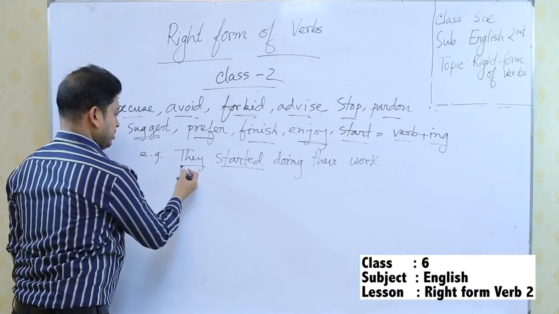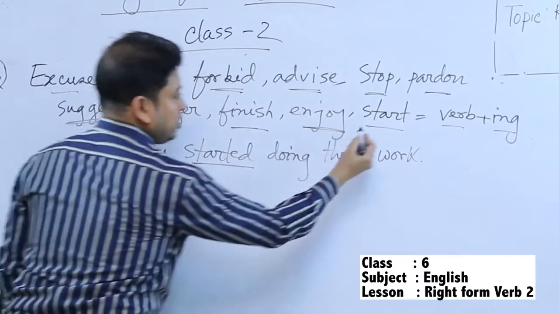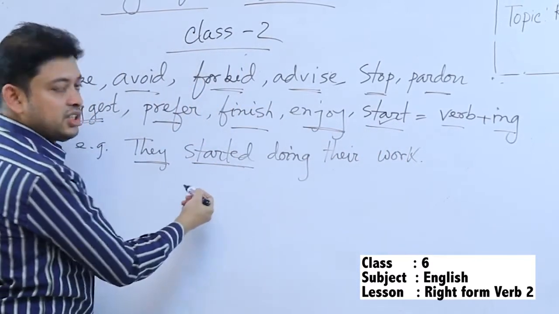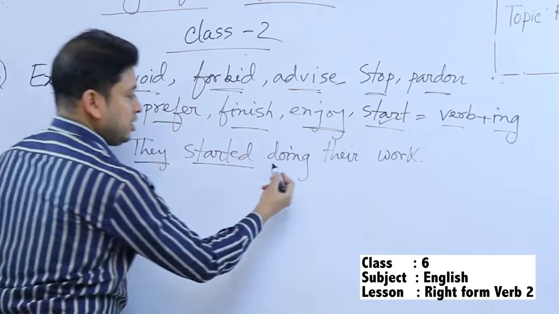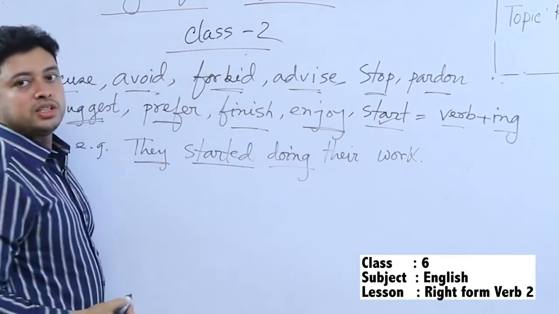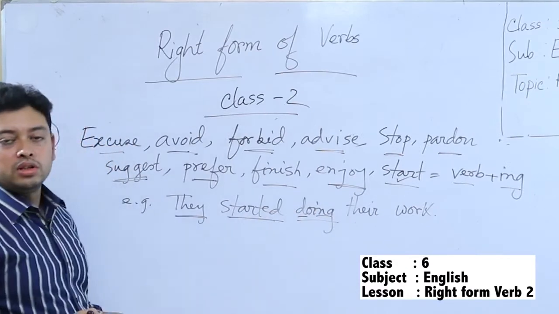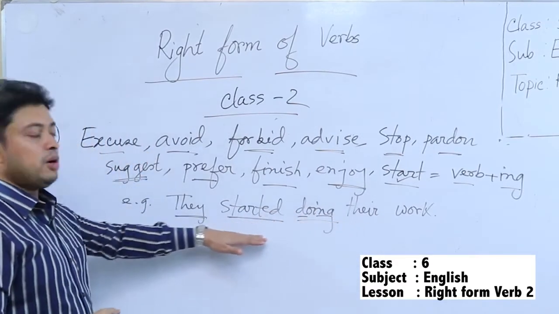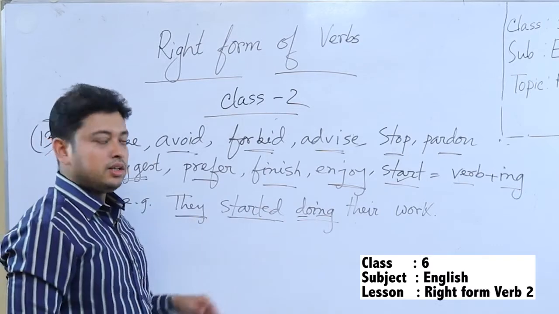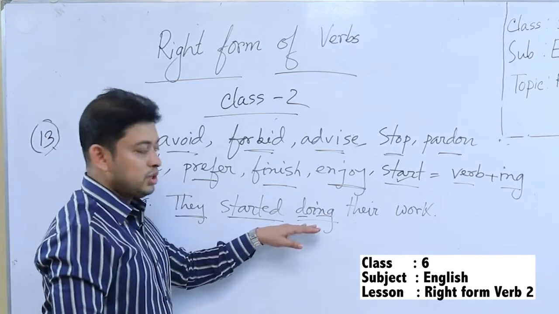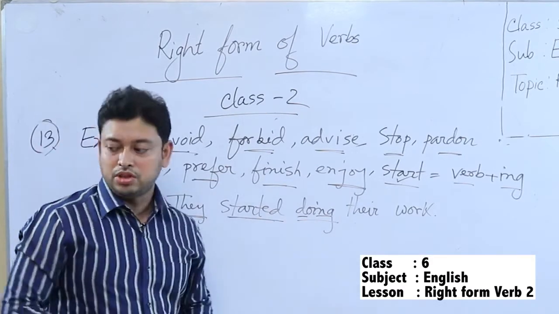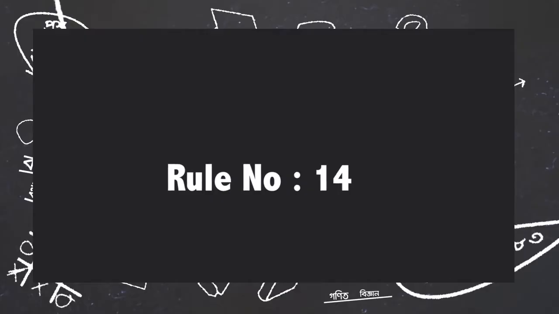Look at the example, they started. So, from this start it becomes started because I am referring to past tense. After this there will be verb plus ing, that means do plus ing, then their work. So, this is how it becomes a very correct grammatical rule and very correct sentence according to grammar. Now, rule number 14.